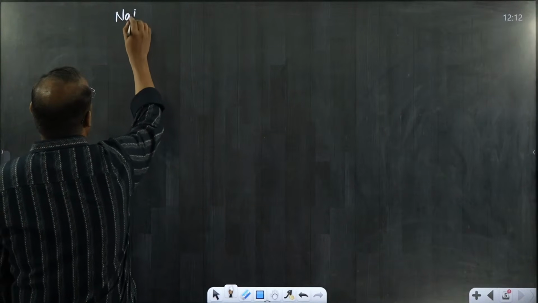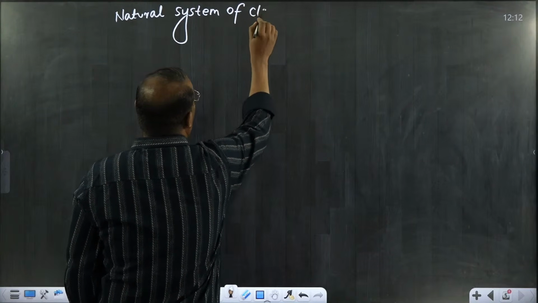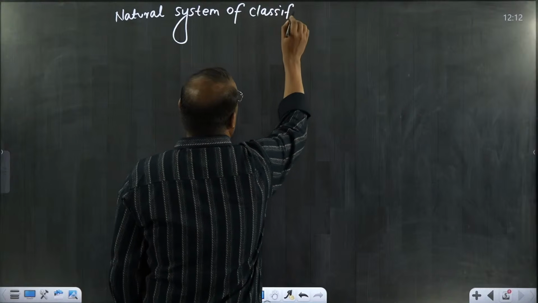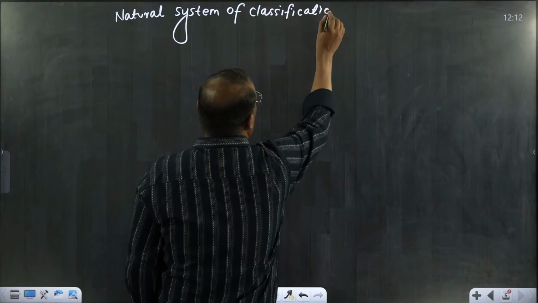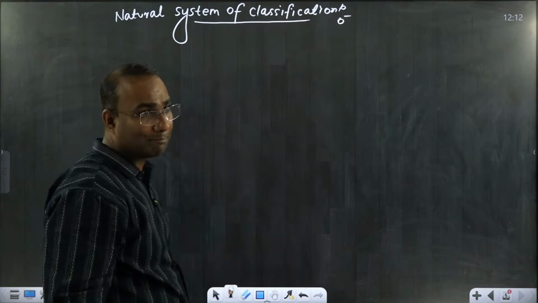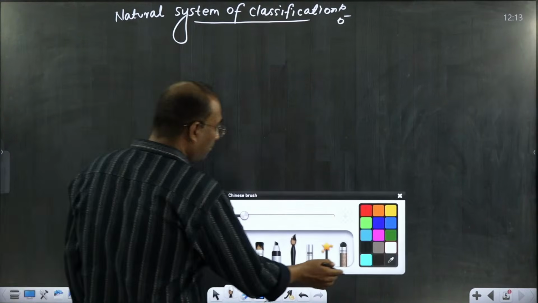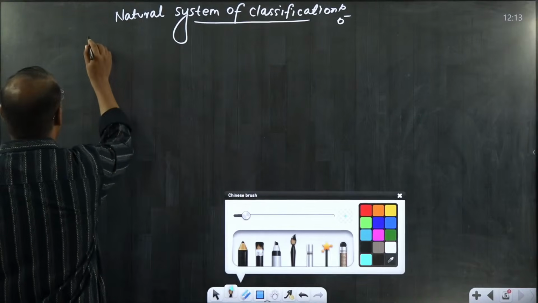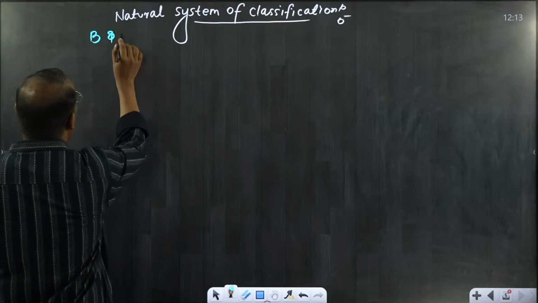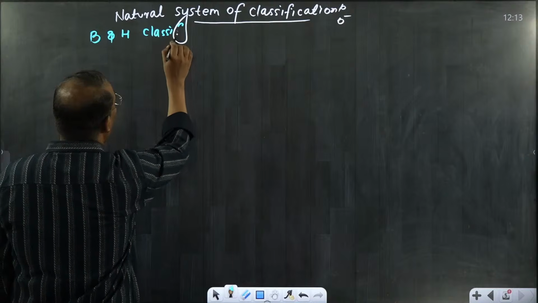The next system that came is the natural system of classification. Who gave this classification? Please mention the scientist's name in the chat section. This was also given by Bentham and Hooker. Bentham, short form I am writing here, and Hooker. It is also known as the Bentham and Hooker classification.